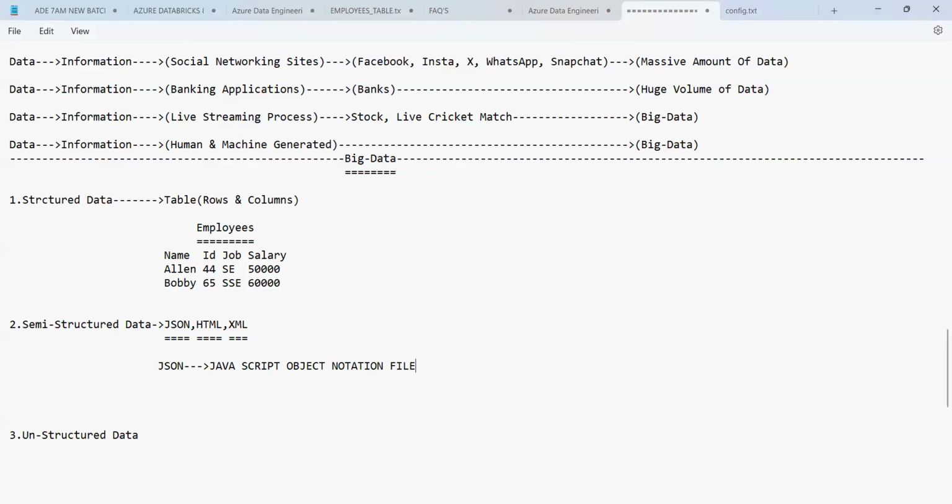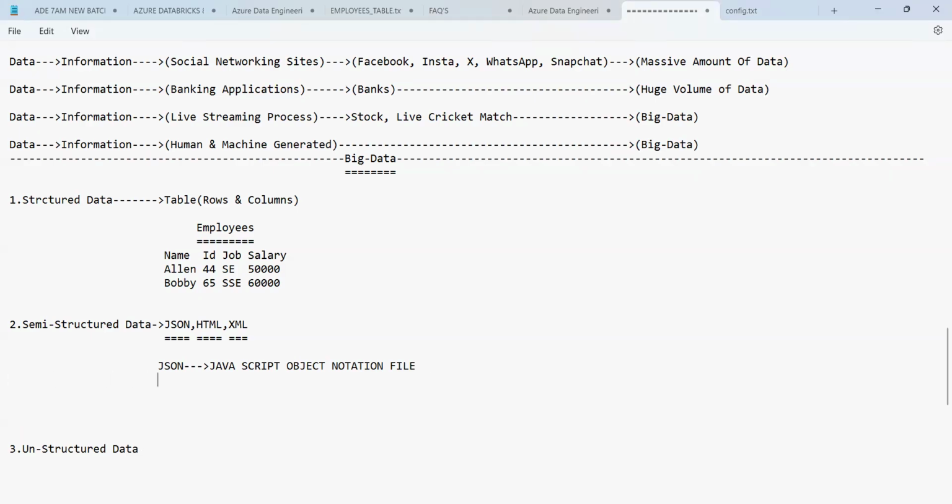JavaScript Object Notation file, that is called a JSON file. That's it. Now the next one after this.